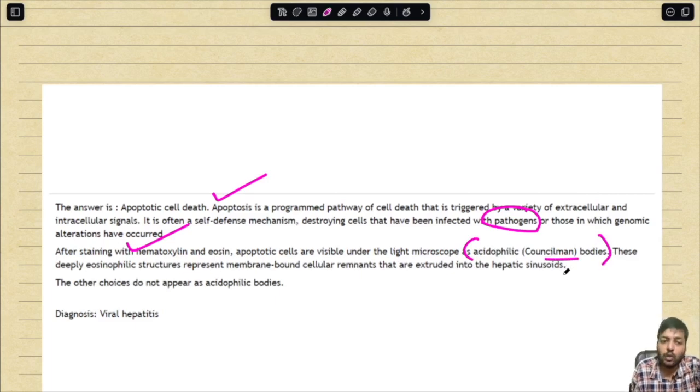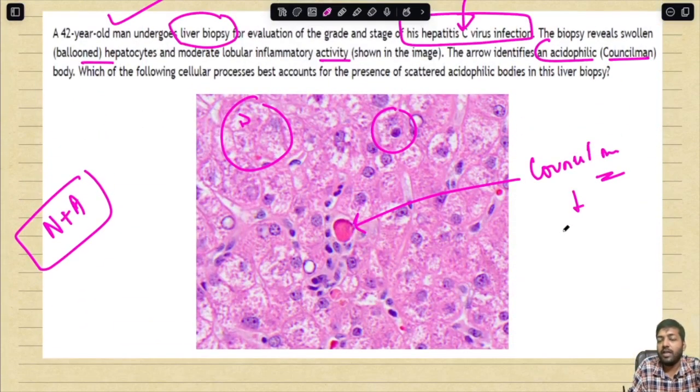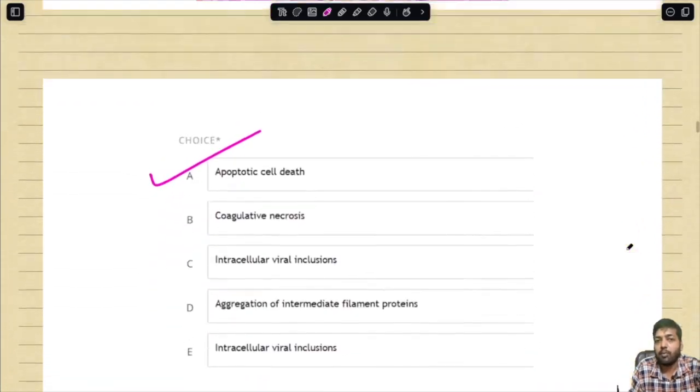These deeply eosinophilic structures represent membrane-bound cellular remnants that are extruded into the hepatic sinusoids. The other choices do not appear as acidophil bodies. This Councilman body is nothing but an apoptotic body. So the answer is apoptotic cell death.